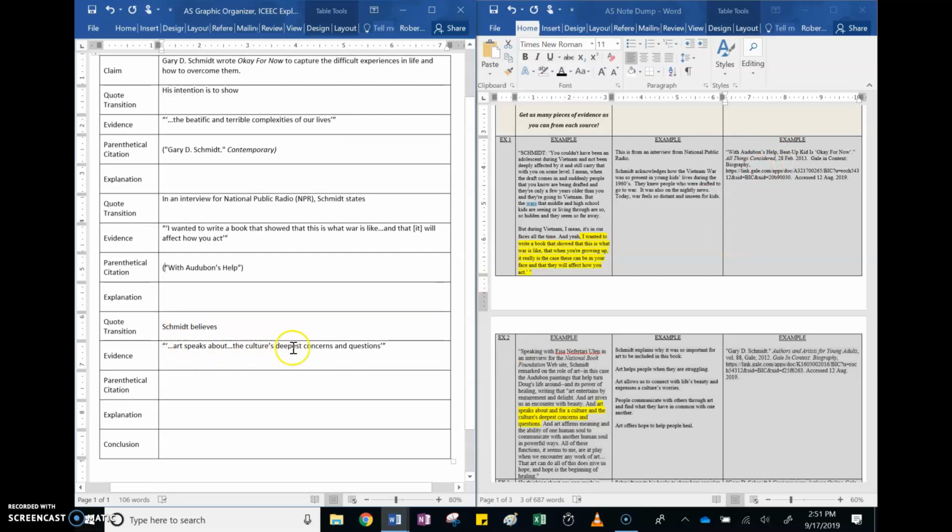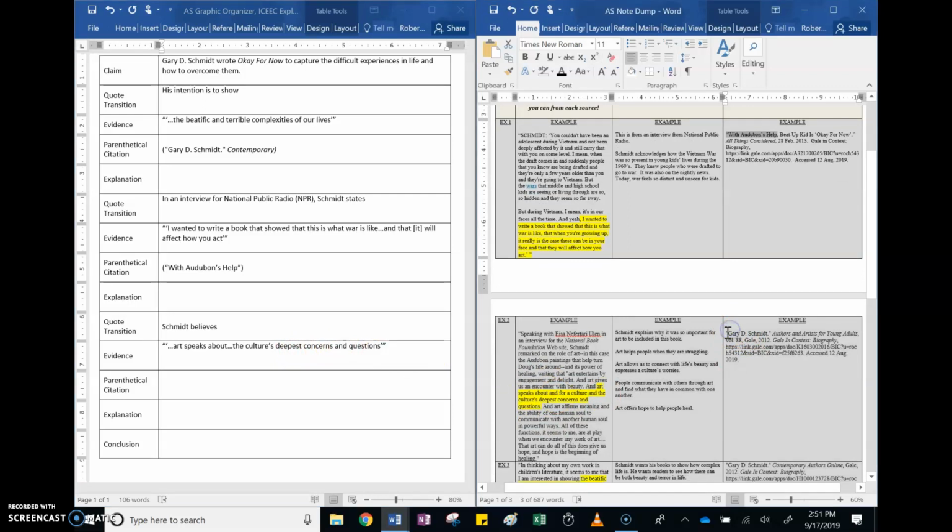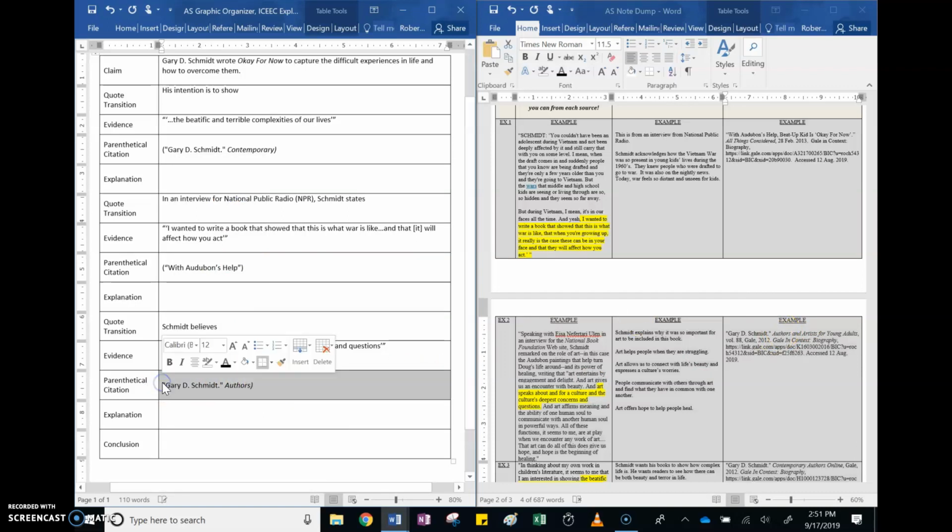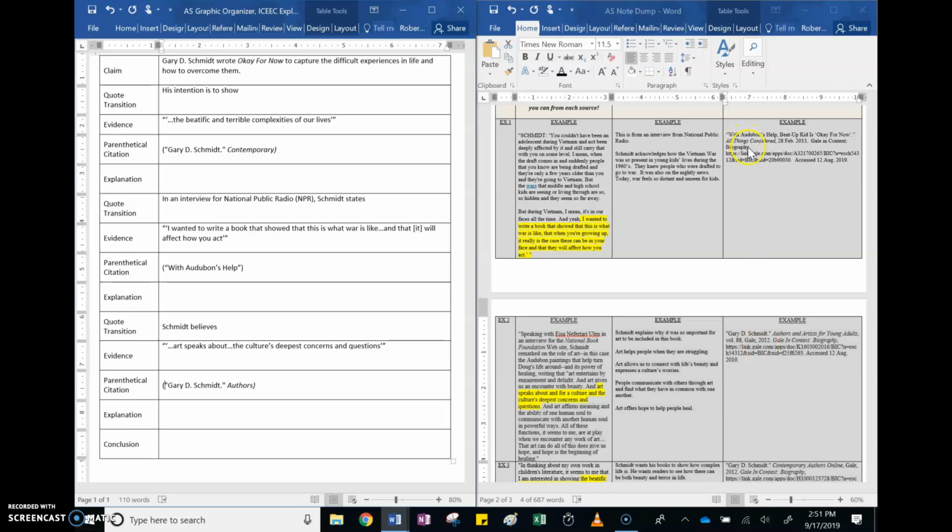Our last one, Art speaks about the culture's deepest concerns and questions, came from this spot. Again, it does have the same title as our other source, so we will include authors. This time I'll use Control C, bring it over here. I am going to use merge formatting so that authors stays italicized as the actual title. I'm going to put my end parenthesis, my beginning parenthesis, and I have parenthetical citation. Now when someone reads this and they read these direct quotes, they know that they can go to these different locations in my note dump or in my works cited once we write it to know more about that source.